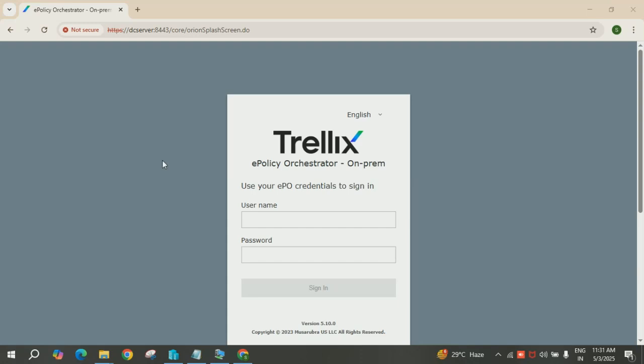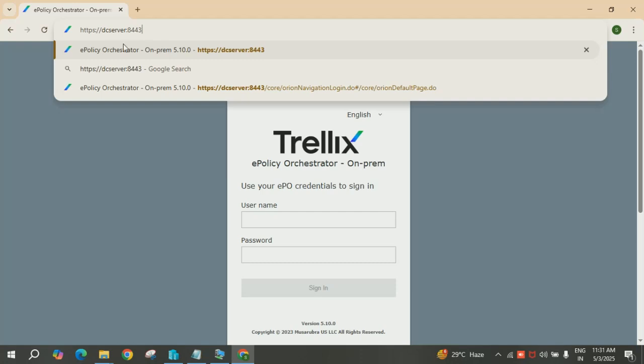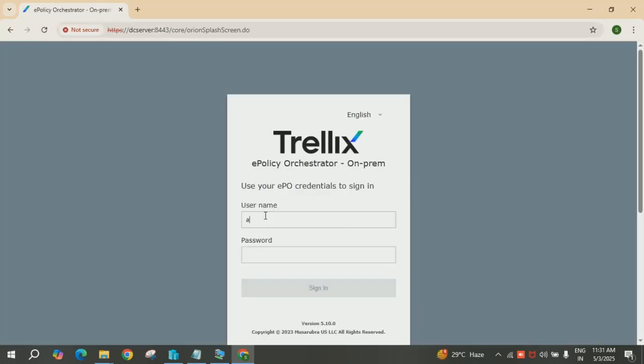There was a glitch in Google Chrome. Now I'm trying to log in to the EPO server. Just write https://DC server, the port number 8443. Click on enter. Provide the credentials which you set during the installation.